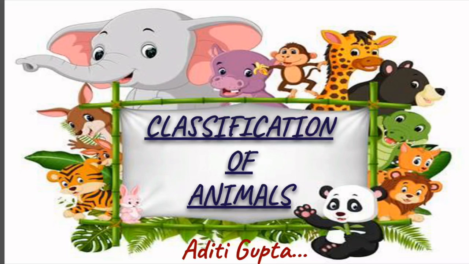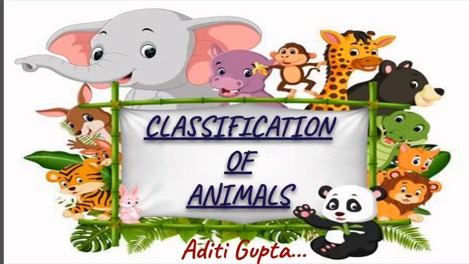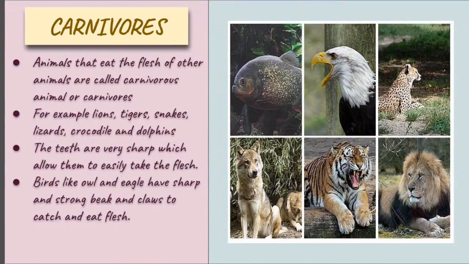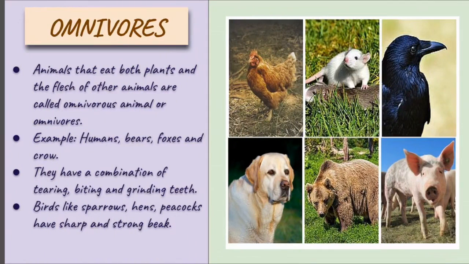So here we are going to classify animals, but we all know that we can classify animals in a variety of forms on the basis of their eating habits, their habitats and many other factors. But in this video we are going to classify animals on the basis of purely their eating habits, meaning whatever they are eating for their survival in this world, to stay healthy and other things.